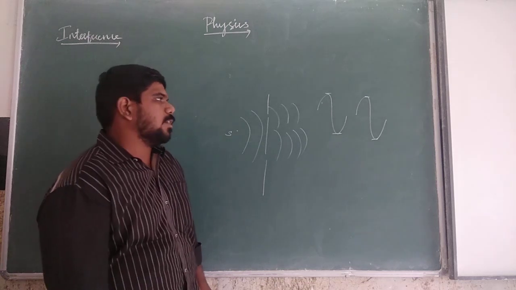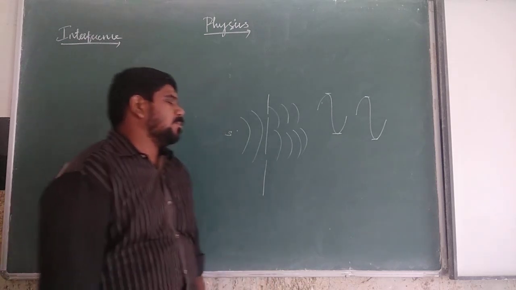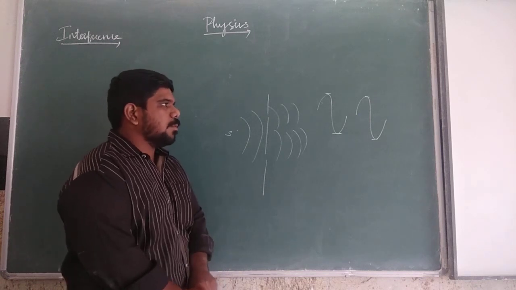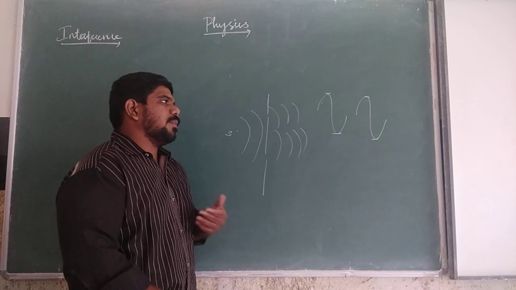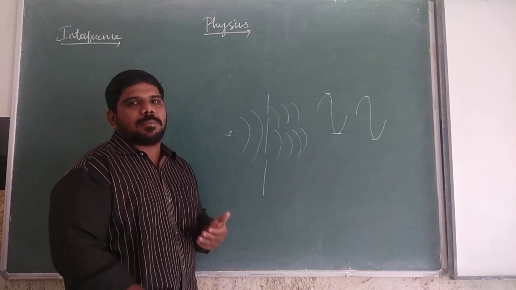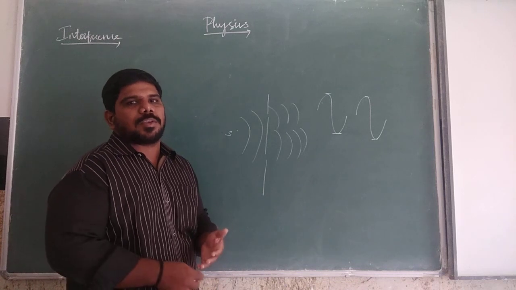So what is constructive interference? When the crest meets the crest, or the trough meets the trough, the waves are in phase, so the displacement will be maximum and the bright fringes appear. It is called constructive interference.